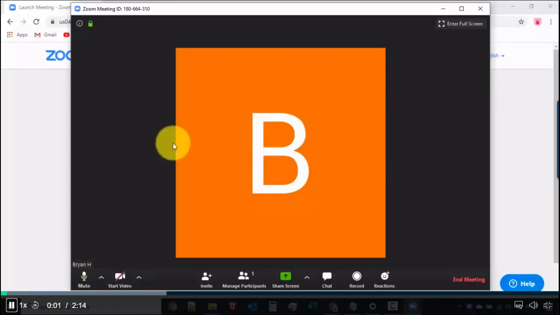There's a lot of options that you can see inside Zoom. If I hover over here, I'll just go over to enter full screen. So let me click that. And then we have mute, to mute my audio. If you just don't want people to hear you for now, or if you have other people speaking first, then you just mute your mic. And then we have start video, that's what we saw a while ago. And then we have the invite option.